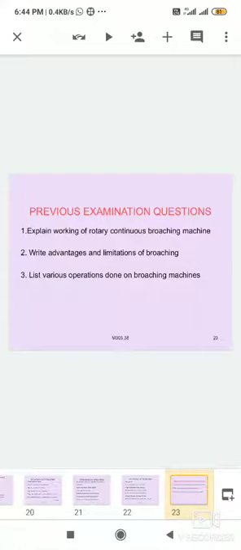Next, write the advantages and limitations of broaching. It is very important for essay questions and short questions, and can sometimes be written easily. Generally it is a fast, simple process with a high degree of accuracy, and the surface finish is also high. Any shape of profile can be easily machined, and the life of the broach tool is high.